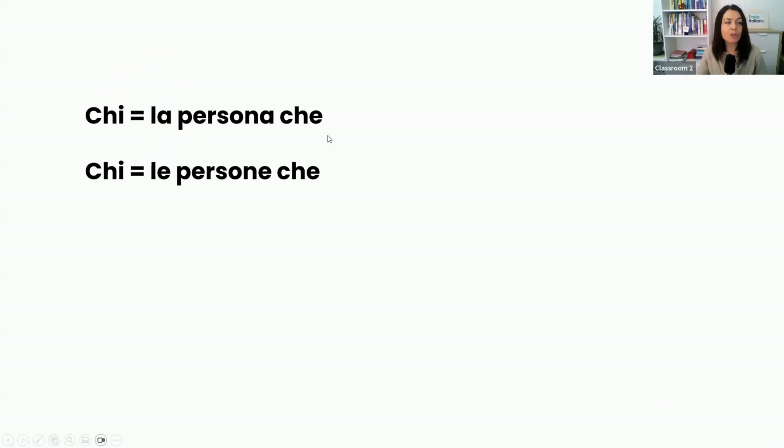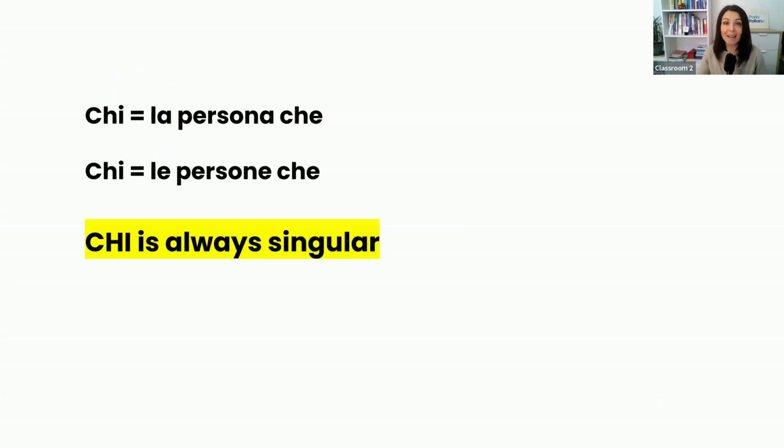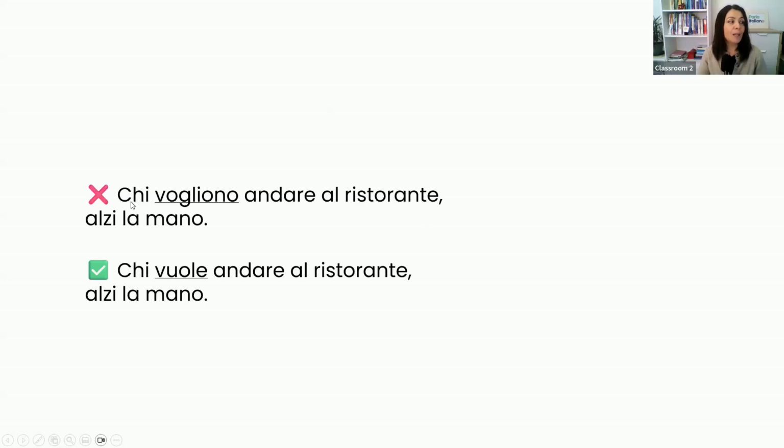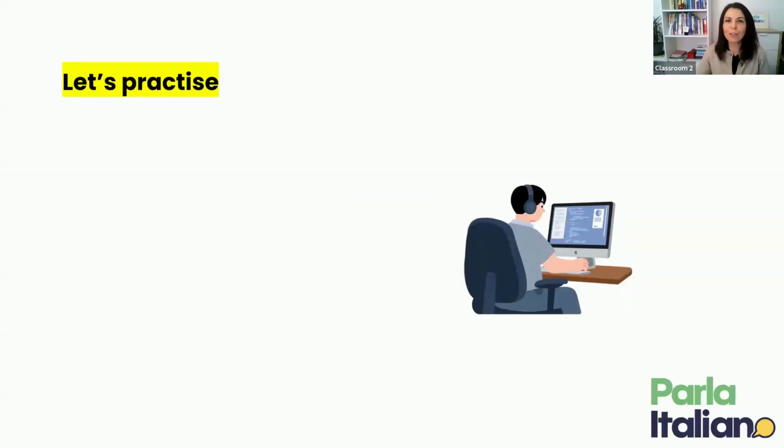But let's continue with chi. Chi means la persona che, but it can also mean le persone che. In other words, the meaning of chi can either be singular or plural. However, grammatically in the sentence, chi is always used in the singular. What does that mean? It means that you cannot say chi vogliono andare al ristorante, but you must say chi vuole.